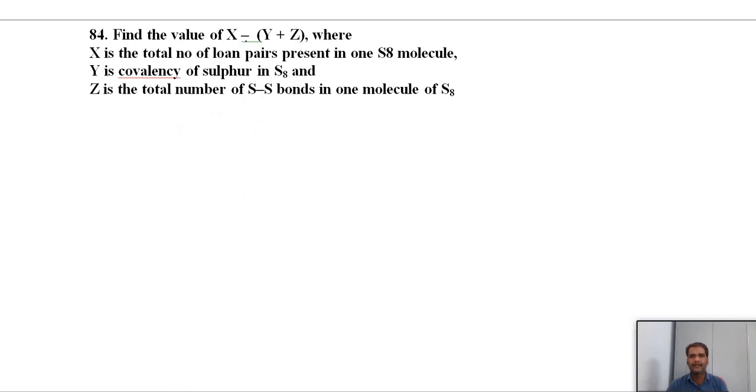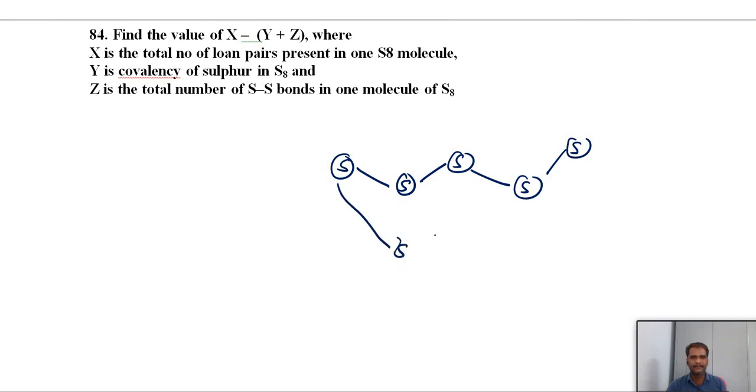Next, find the value of x minus y plus z, where x is the total number of lone pairs present in one S8 molecule. So in the S8 molecule, what is the structure? I think last class we discussed this. It is a crown shape, or a kind of W shape. Each sulfur is bonded with 2 other sulfur atoms, so it carries 2 lone pairs. With 8 sulfurs in total, x, the total number of lone pairs, is 8 into 2, which is 16.